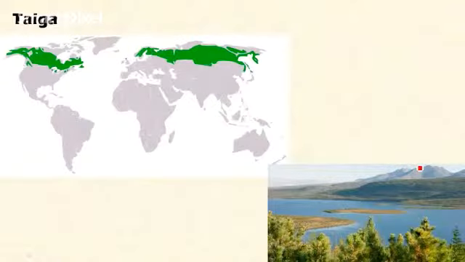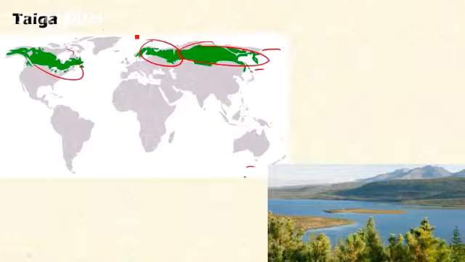The next biome is taiga, and this taiga occupies the latitude of 50 to 65 degree north and south of the planet. In northern Europe, Asia, that is certain parts of Russia, and northern North Africa, we have the taiga forest.